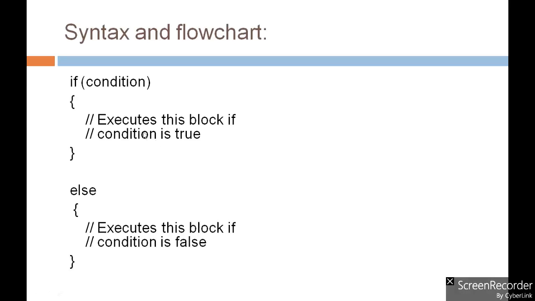Now let's see the syntax. As we already have seen the simple if statement, in the same way we have to write if condition and then the statements to be executed whenever the condition becomes true, and after that we have to specify the else part with the keyword else. In the body of the else part, we specify the statements which we want to execute when the condition with the if becomes false.